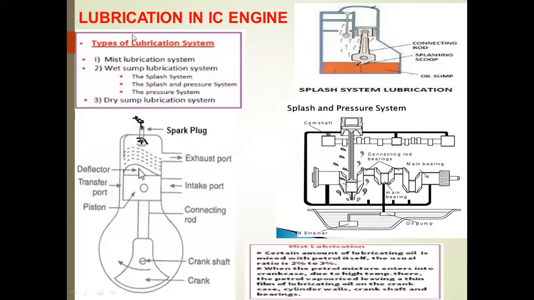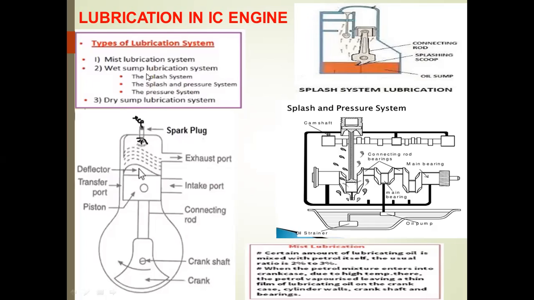So from this slide, we will discuss lubrication in internal combustion engines. There are various types of lubrication. The first one is mist lubrication. The second one is wet sump lubrication. Based upon the wet sump lubrication, there is a splash system, another one is a splash and pressure system, after that the pressure type system, and finally the dry sump lubrication.